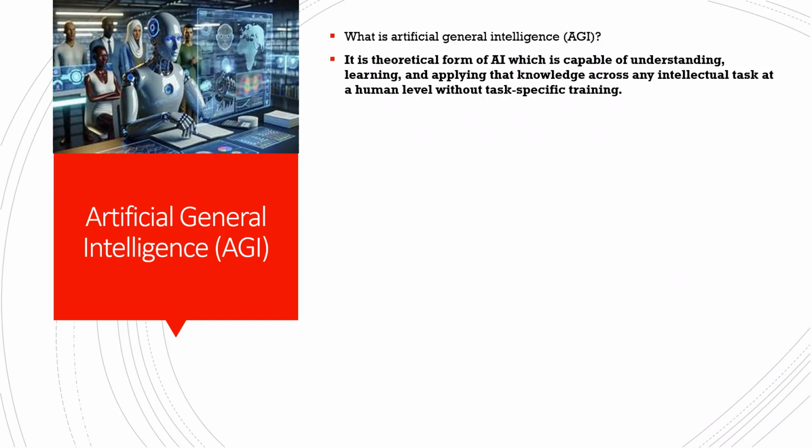Basically, it is a theoretical form of AI which is capable of understanding, learning, and applying that knowledge across any intellectual task at a human level without task-specific training. We also in our day-to-day life do many tasks without any specific training, right? Based on our intellectual understanding or generic understanding of the world, we do these tasks. Let's say if you want to pick up something from the ground, or if you want to read a book and make sense out of it, right? Whatever basic understanding we have, we can utilize in our activity.